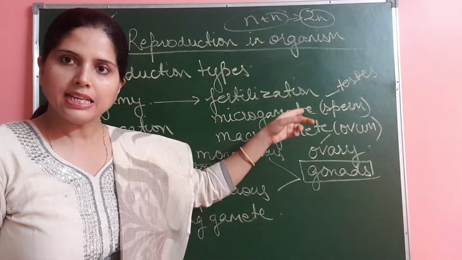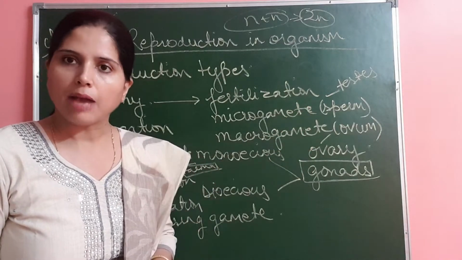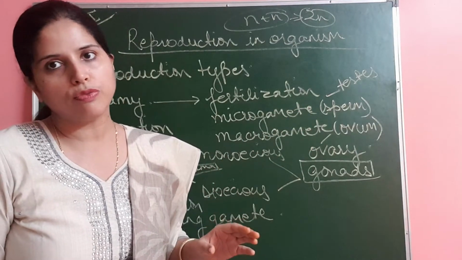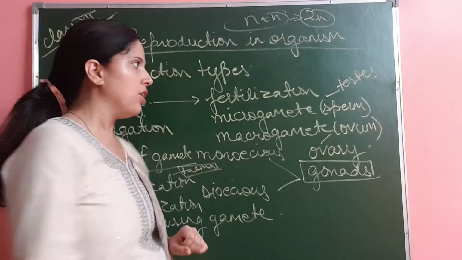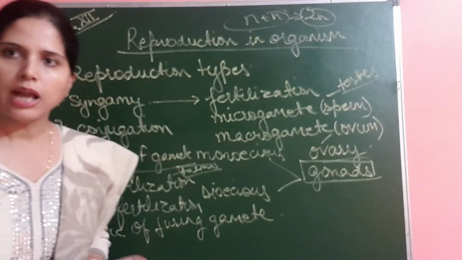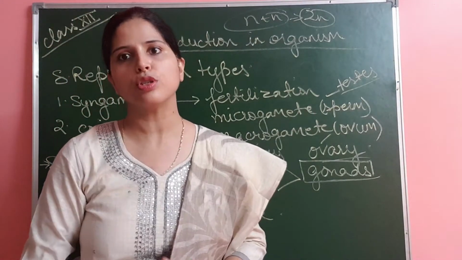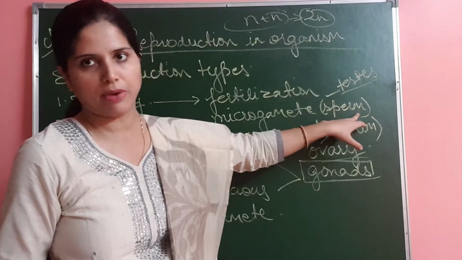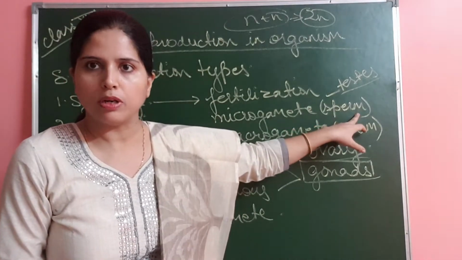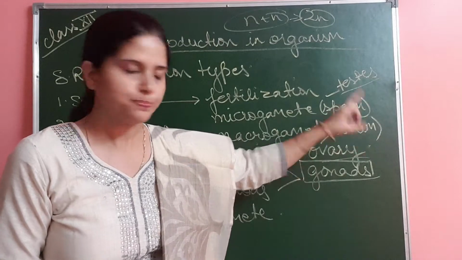The fusion of these gametes leads to the formation of a zygote. Testis and ovary are the gonads, where meiosis occurs by spermatogenesis, leading to formation of sperms, and oogenesis, leading to formation of the ovum.